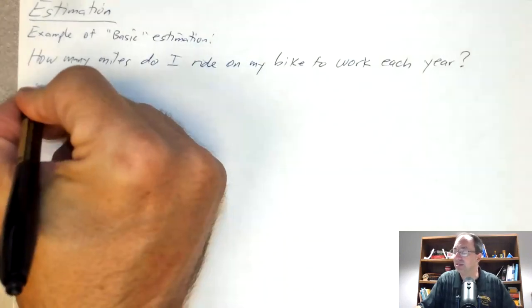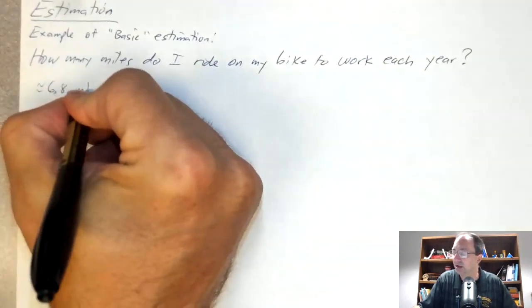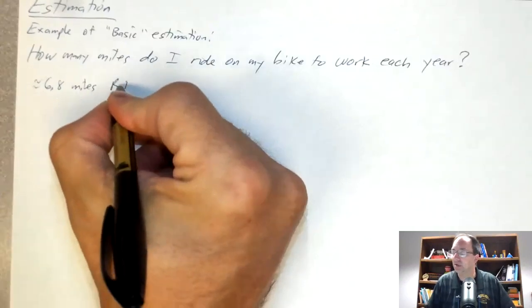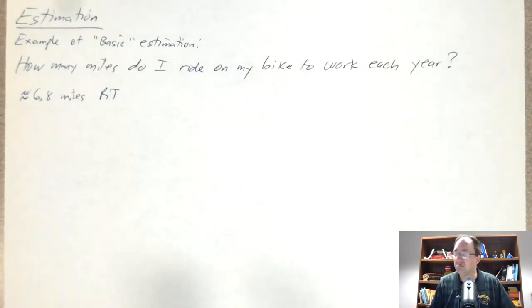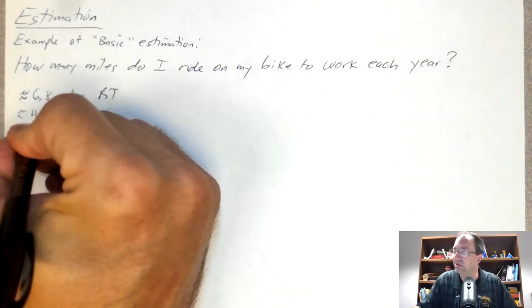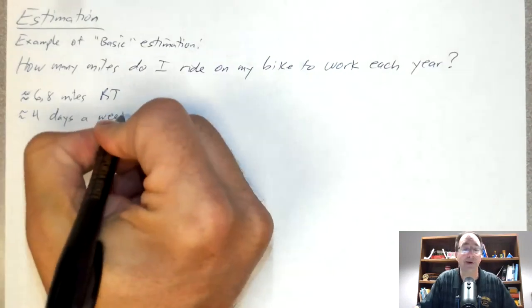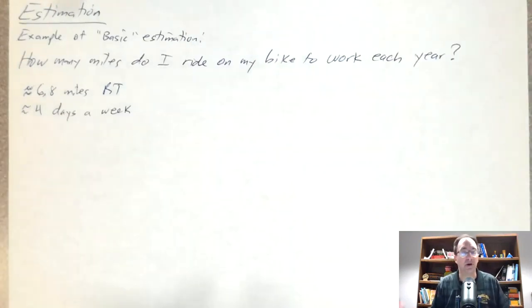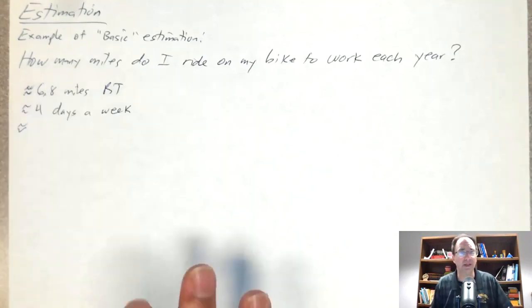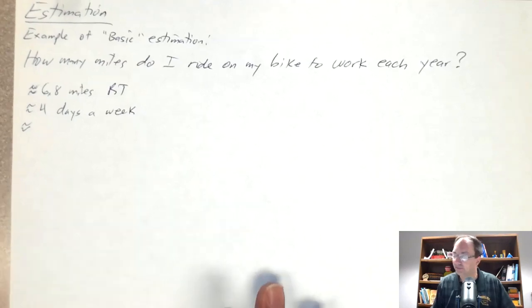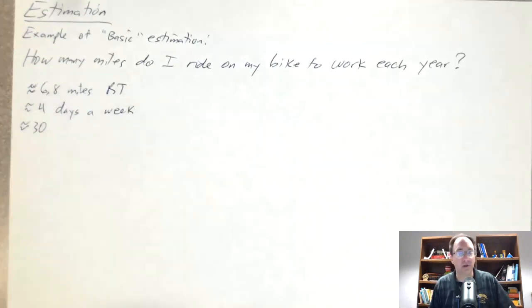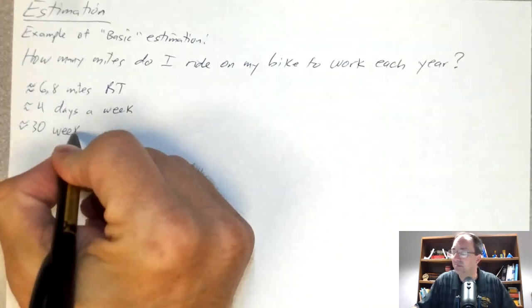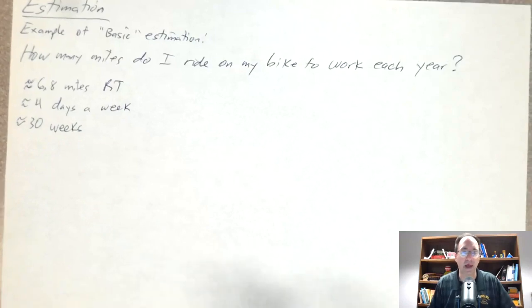So the first thing I need to know is that it's about 6.8 miles round trip to Emporia State. The next thing is how often do I ride? And typically 4 days a week. Again, that's another estimate. So notice these estimation problems are often made up of several smaller estimates. And that makes our problem a little easier than just trying to come up with a number out of thin air. The next question is how many weeks out of the year? And if I had to guess, I would pick 30 because there's holidays and summer break and bad weather.